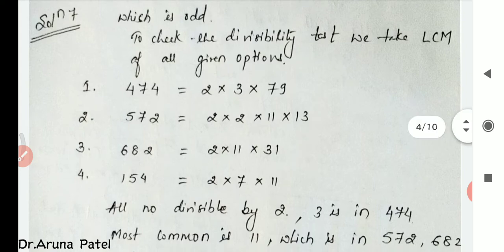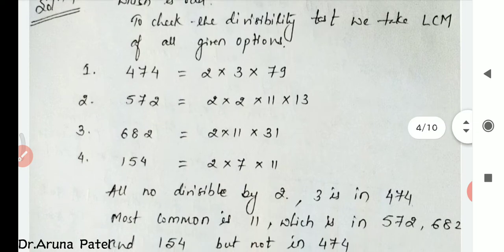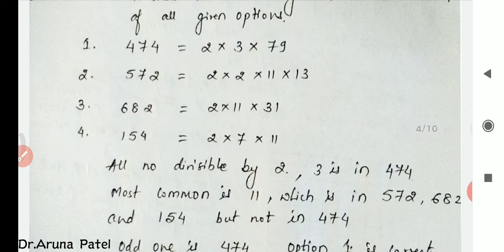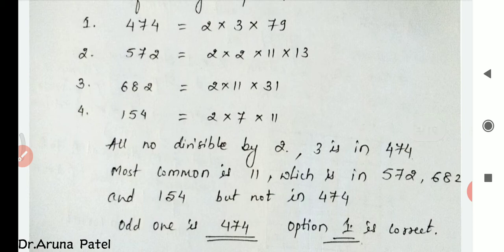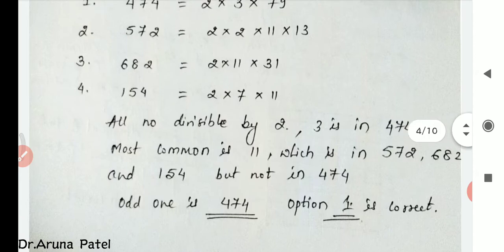So first option is 474. On factorizing, we get 2 cross 3 cross 79. Similarly, for 572, we get 2 cross 2 cross 11 cross 13. 682 is equal to 2 cross 11 cross 31. Similarly, option 4, 154 is equal to 2 cross 7 cross 11. All numbers are divisible by 2, and 3 in 474. Most common is 11, which is in 572, 682 and 154, but not in 474. So odd one is 474. So option 1 is correct for this question.